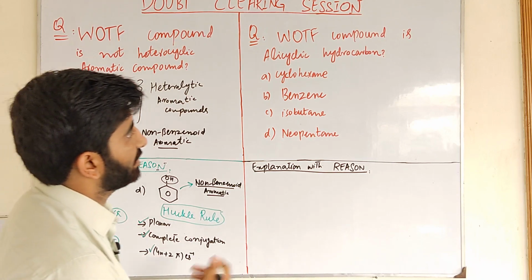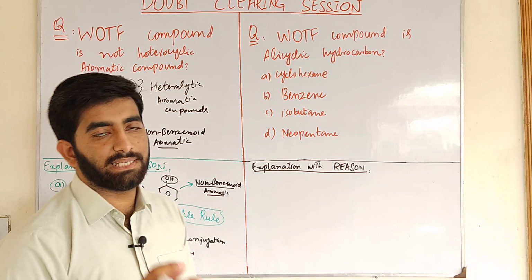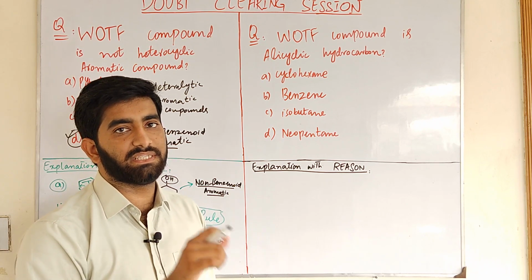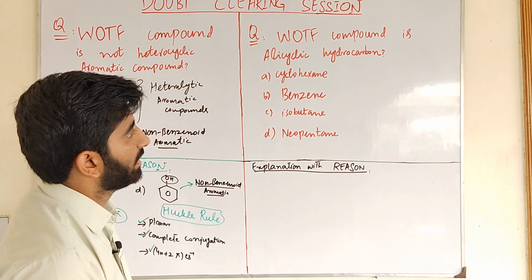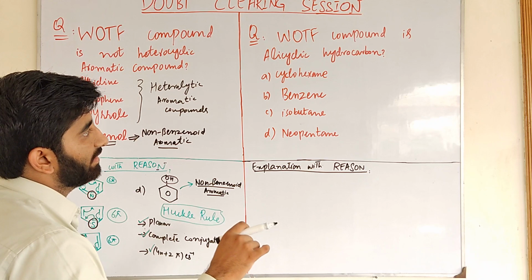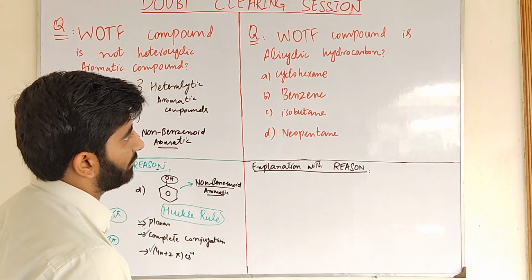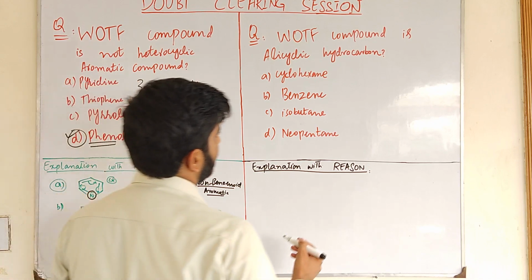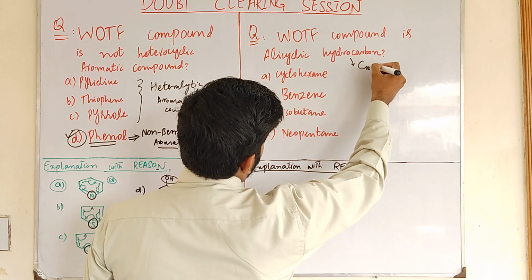The second question is, which of the following compounds is an alicyclic hydrocarbon? Alicyclic hydrocarbons are such hydrocarbons in which the ring consists of 3 or more carbon atoms and they resemble aliphatic hydrocarbons. Such compounds we call alicyclic hydrocarbons, and their general formula is CnH2n.